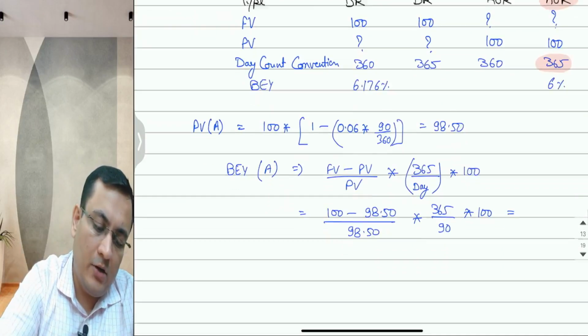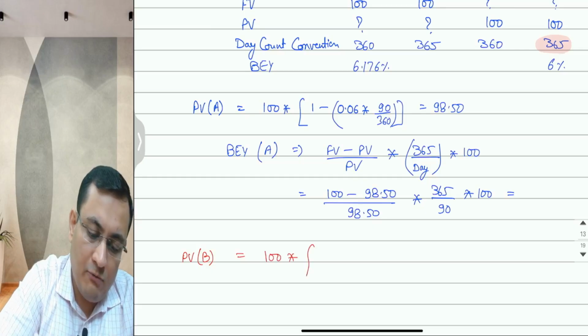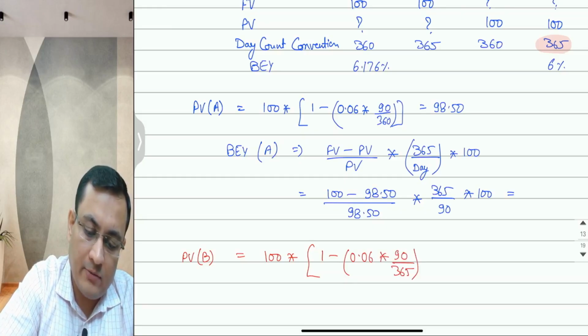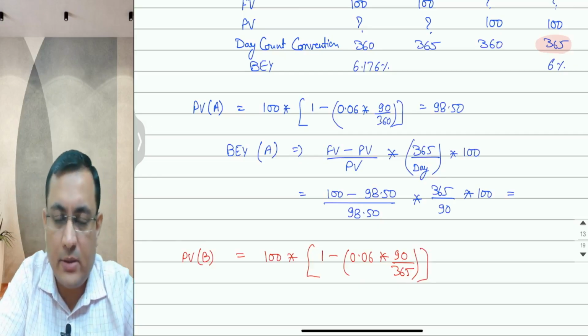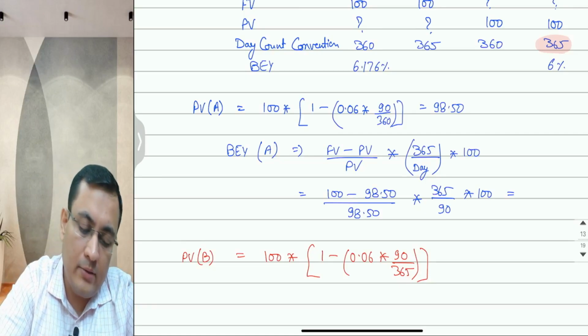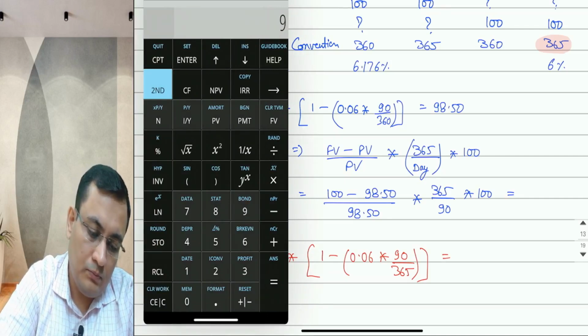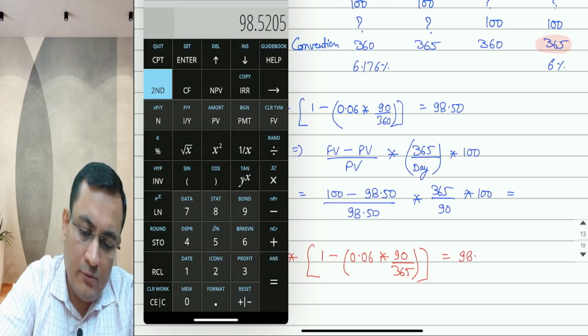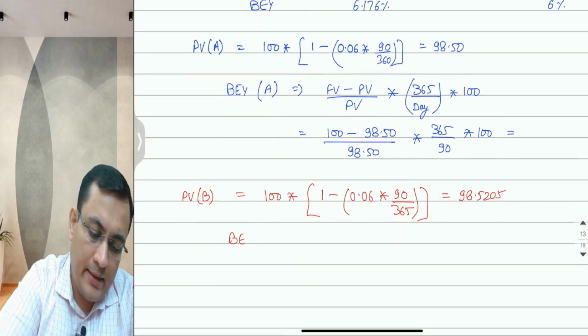Next, the bond equivalent yield of B. Present value of B is 100 multiplied by 1 minus 0.06 multiplied by 90 over 365. 100 is your future value because it's a discount rate, so it is quoted as a percentage of future value, which is known. So we are calculating present value. This is equal to 98.5205. We have got present value, so let's calculate the bond equivalent yield of B.